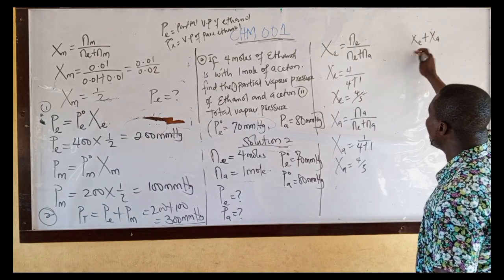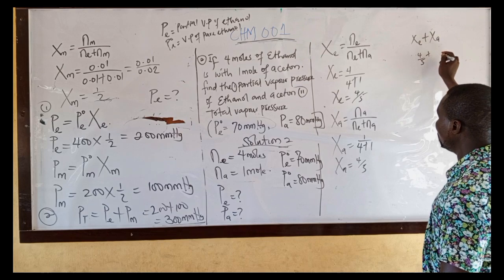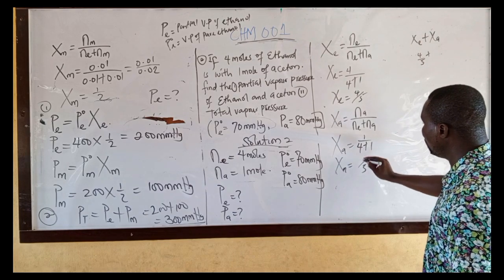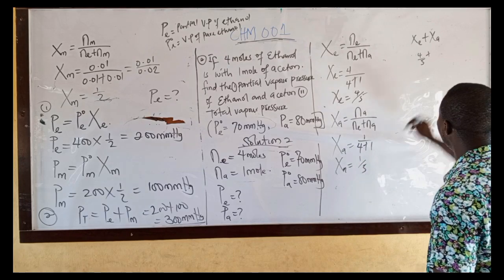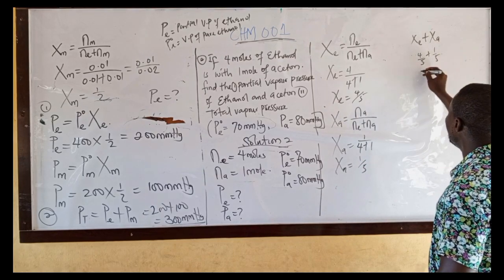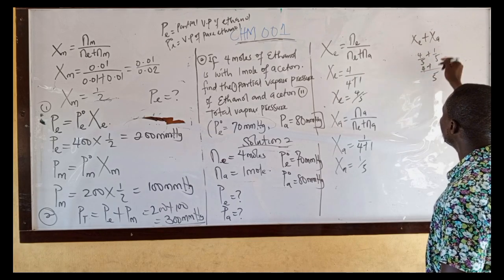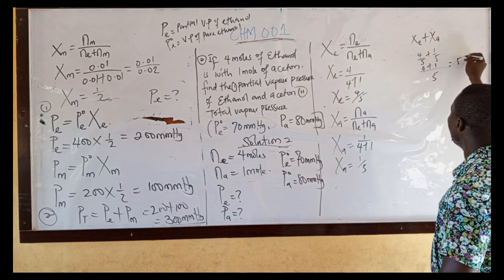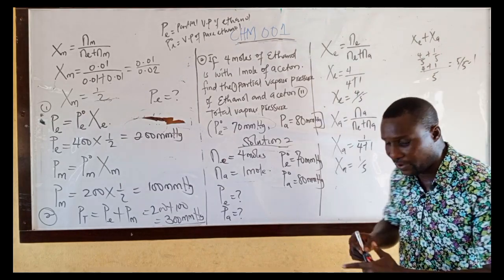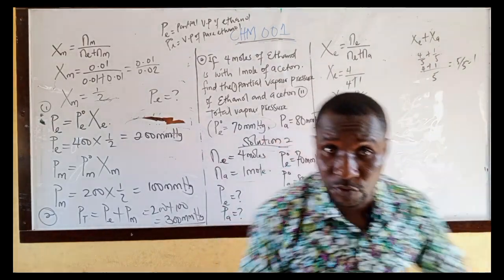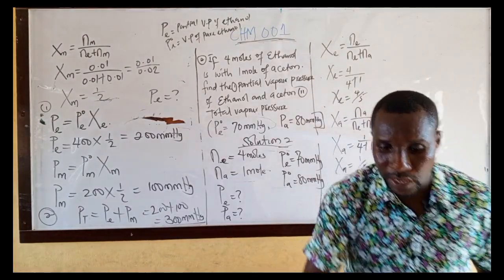What is the mole fraction of ethanol? 4 over 5. The mole fraction of acetone is, I'm sorry, 1 over 5. 4 over 5 plus 1 over 5 gives 5 over 5, which is 1. You must get 1. Please take note of that. Addition of mole fractions will give you 1. Take note. Let's move further.